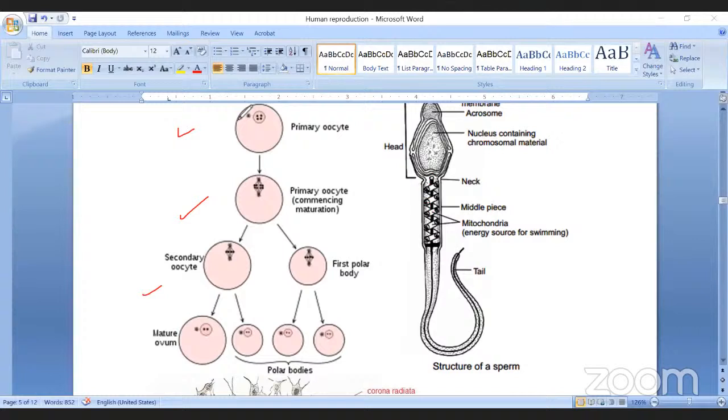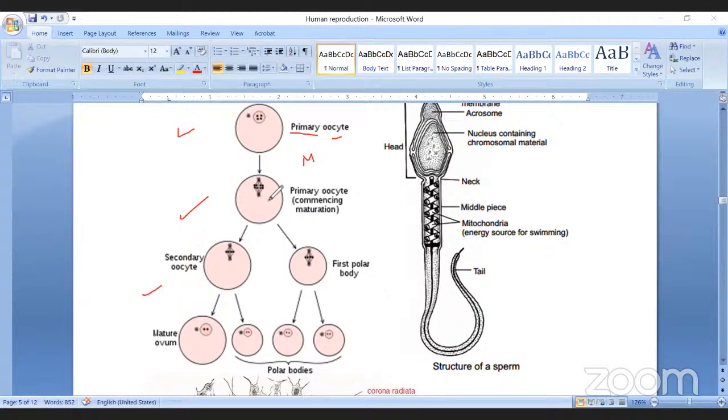Again, in the ovary, there are germinal cells, gonial cells. They produce diploid oogonia. These undergo mitotic division and produce a number of oogonia. They are diploid in nature, but become haploid through the growth phase and maturation phase.